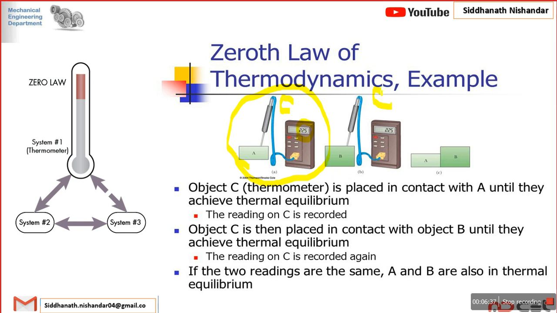When both systems become equilibrium, what is observed is that system B's temperature is also around 225 degrees Celsius. So we conclude that system C and system A are in thermal equilibrium with each other. Similarly, system C and system B are in thermal equilibrium with each other. So we conclude that system A and system B are also in thermal equilibrium with each other.